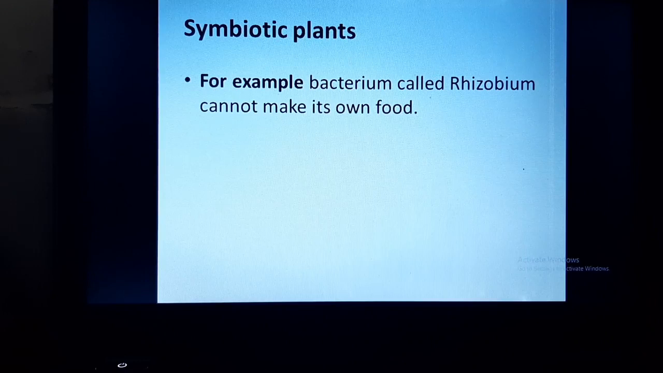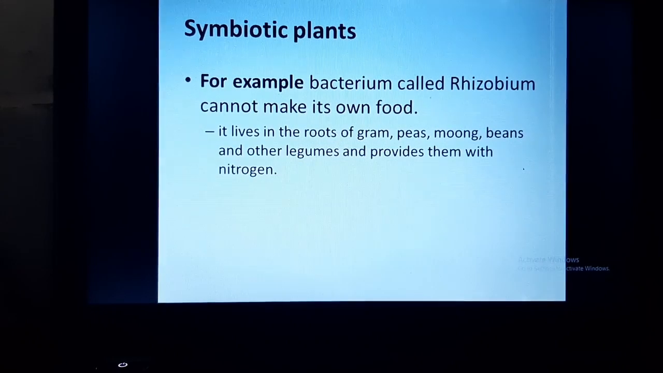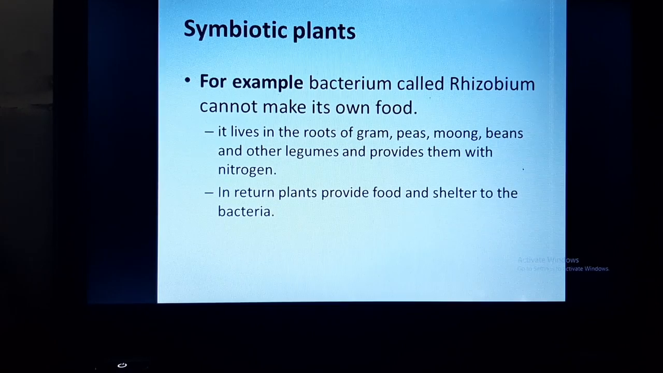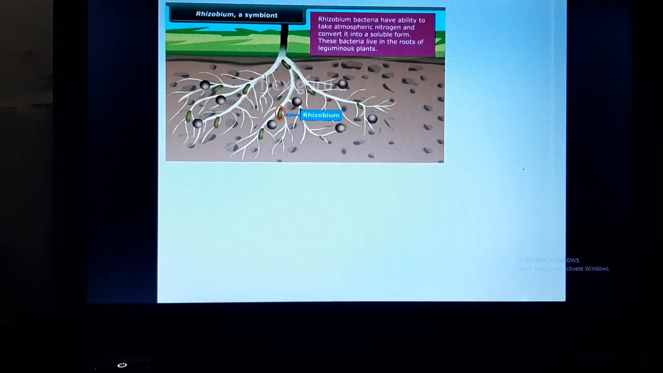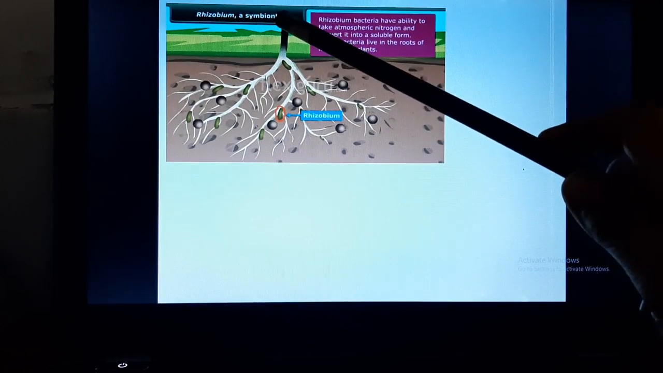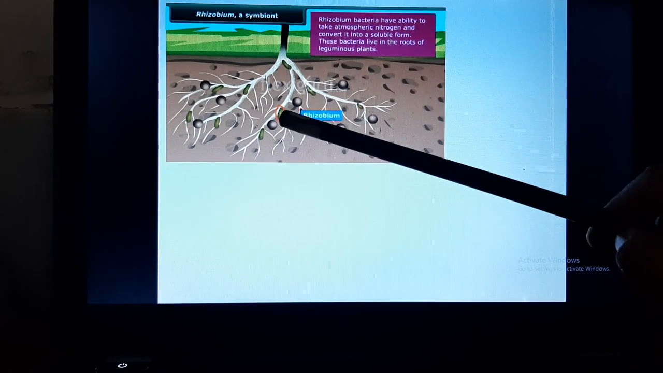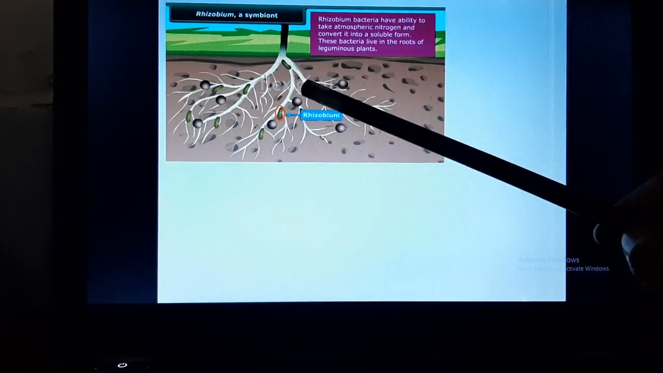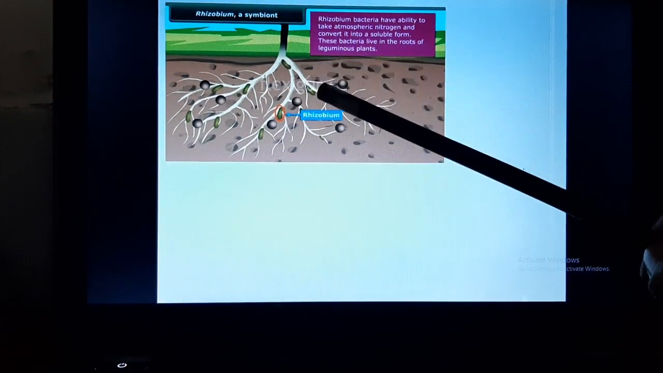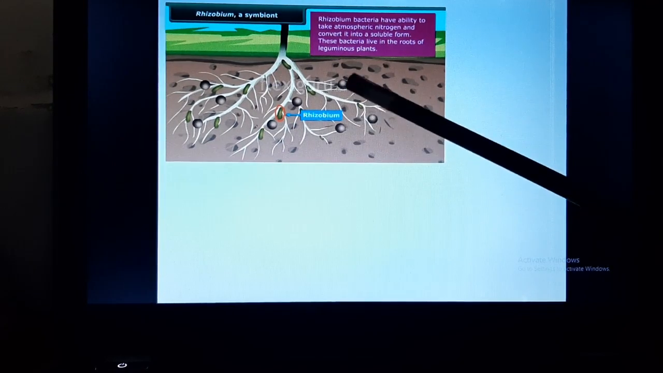For example, the bacterium called rhizobium cannot make its own food. So it lives in the roots of gram, pea, moong, beans and other legumes and provides them with nitrogen. In return, the plant provides food and shelter to the bacteria. Here you can see rhizobium is a symbiont. Why? Because it is living in a symbiotic association. Here you can see these green tiny structures are rhizobium bacteria. Now these rhizobium bacteria are living in these root nodules of the plant.